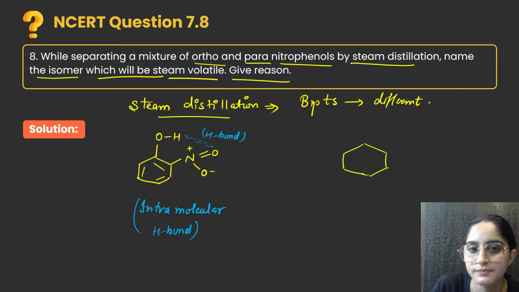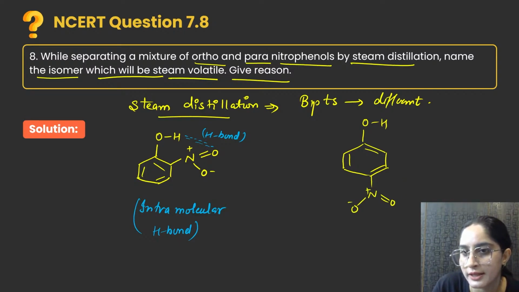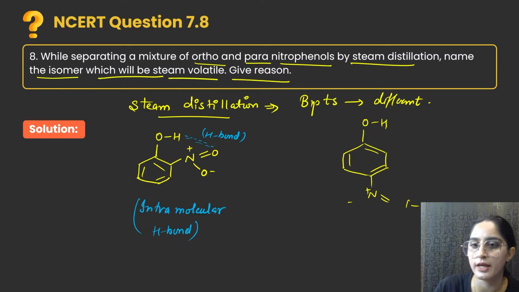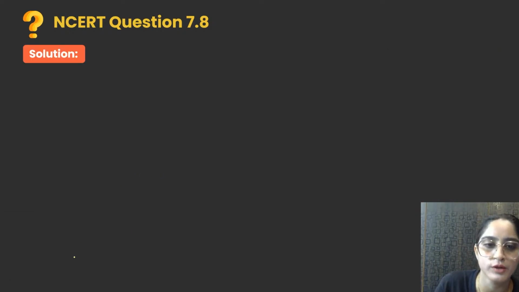If you have para, this is OH, this is N double bond O, O positive negative. You have one more structure like that, for example O, H, and N double bond O, O positive negative. Okay, I think you are not able to see that. Wait a minute, let me draw it on the next page.